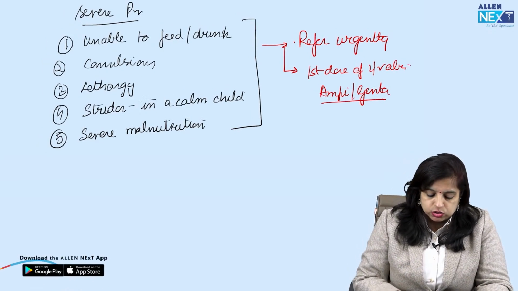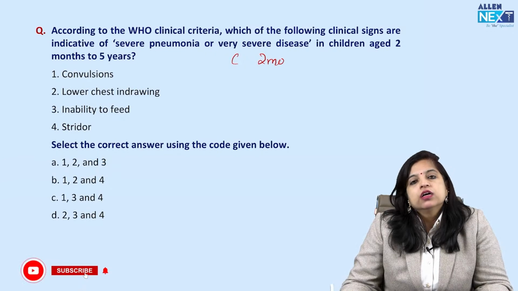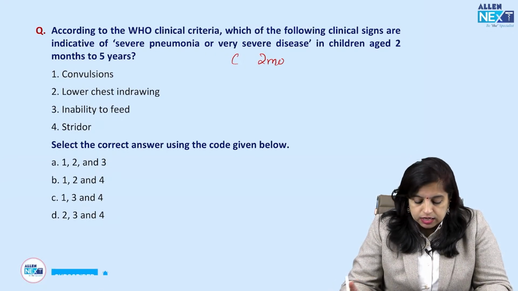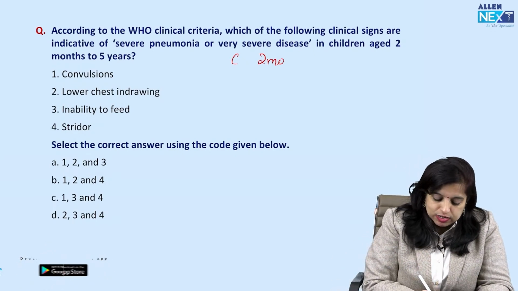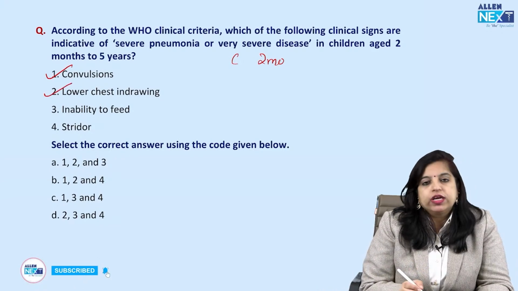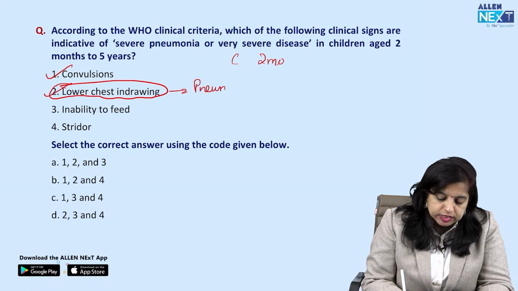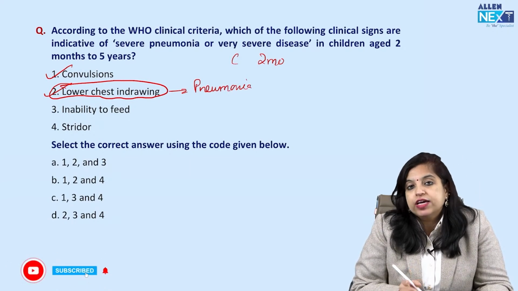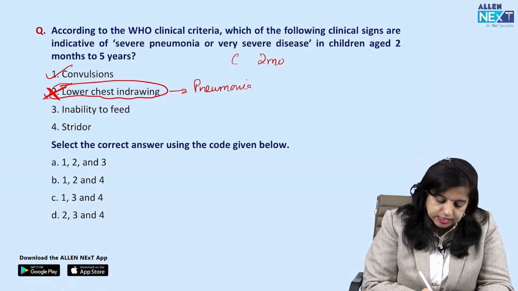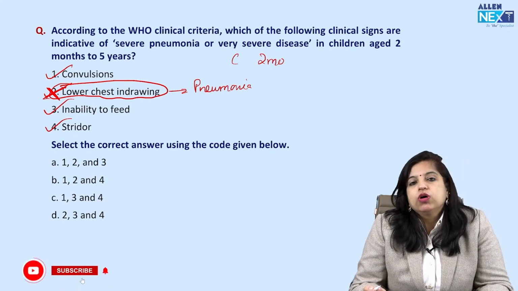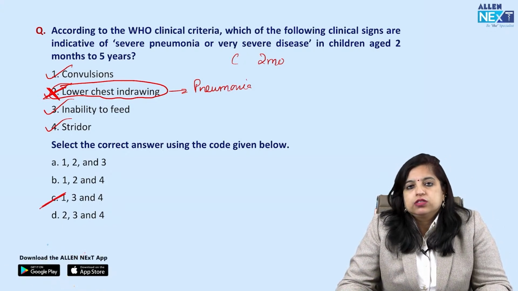Now coming back to our question. So our question was: what symptoms or signs place the child in very severe disease or severe pneumonia? Let us see that. So convulsions, of course I just told you. Lower chest indrawing, you know that lower chest indrawing will place the child only in pneumonia. Convulsions will place the child in very severe disease or severe pneumonia. So the second option is not correct. Inability to feed, yes, this is there. Stridor, I told you, this is also there. So the answer is 1, 3 and 4, and 1, 3 and 4 is our option C. So this will be our correct answer.